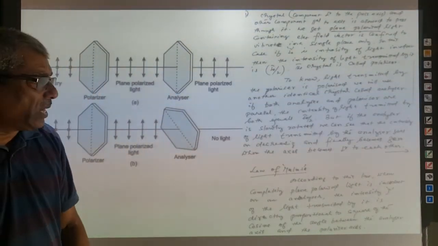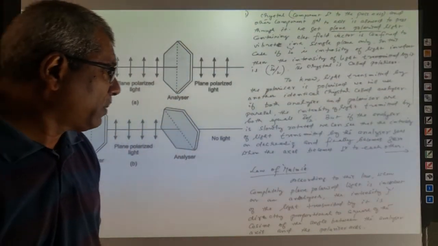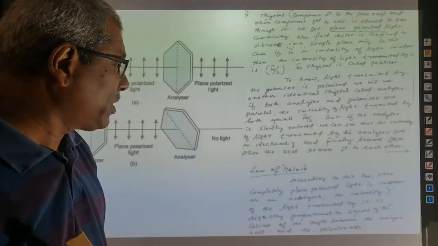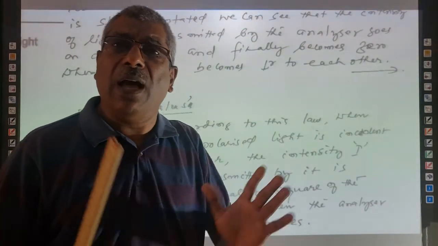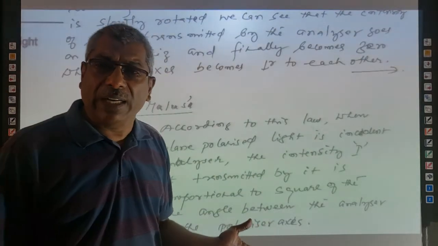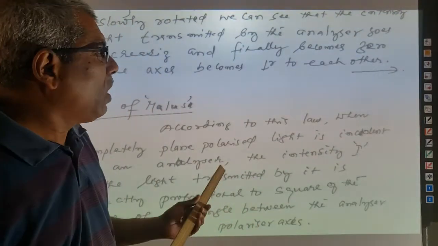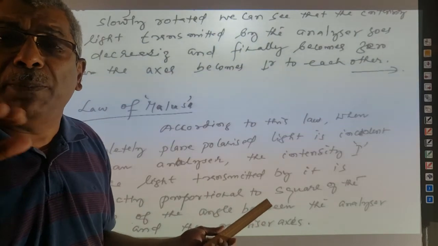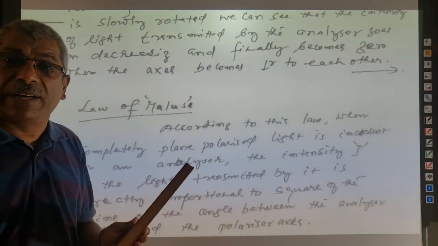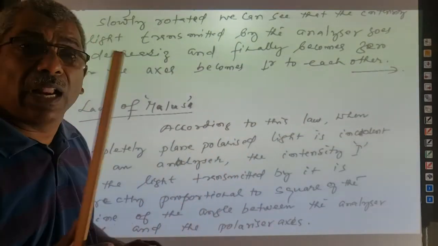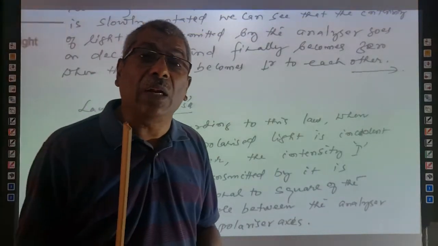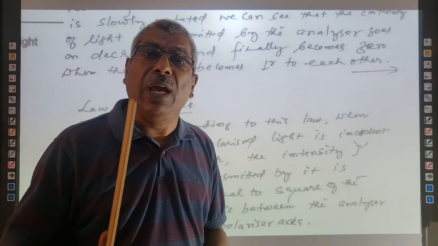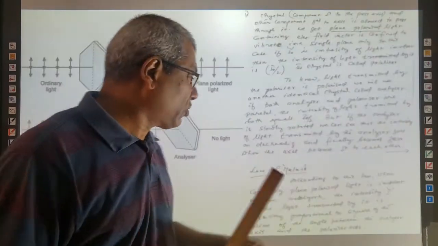Law of Malus. According to the law of Malus, when completely plane polarized light is incident on an analyzer, we have polarizer and analyzer both. When light is incident on an analyzer from the polarizer, the intensity of light transmitted by the analyzer is directly proportional to the square of the cosine of the angle between the polarizer and analyzer axis.